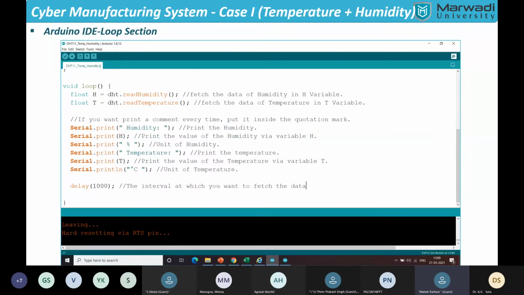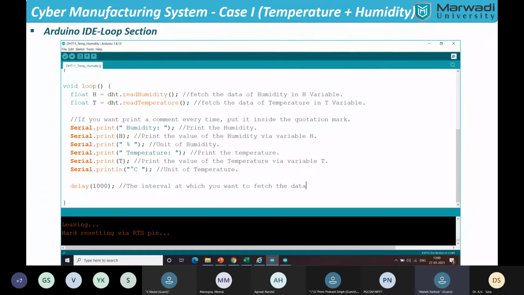Humidity, then h, which is a certain data such as 20, then a percentage. The fourth one will be temperature, and the fifth one will be the data of temperature such as 50, and Serial.print gives a degree Celsius over there.